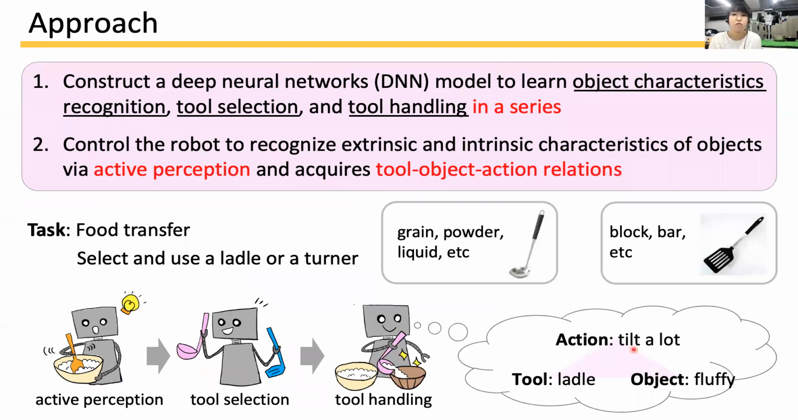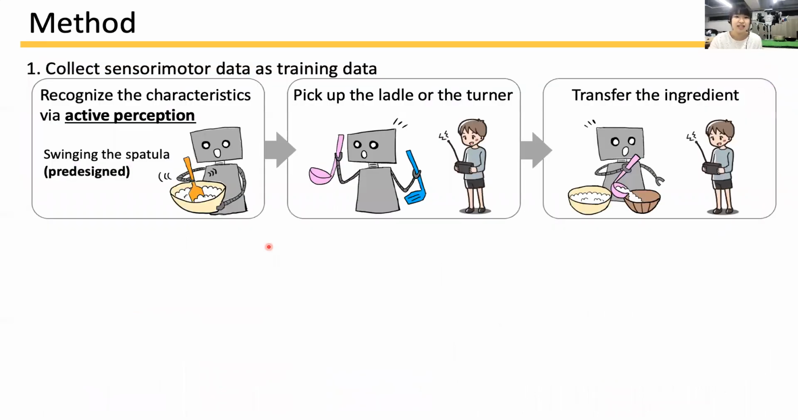To solve the problems, we proposed two approaches. At first, we construct a deep neural network (DNN) model which realizes object recognition, tool selection, and handling seamlessly with the same model. And second, we allow the robot to recognize object characteristics by active perception and tool-object action relations. As an example, we set a food transfer task, which requires to recognize both extrinsic and intrinsic characteristics of various ingredients. The method is as follows.